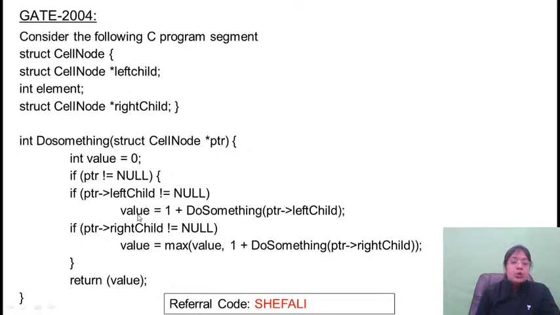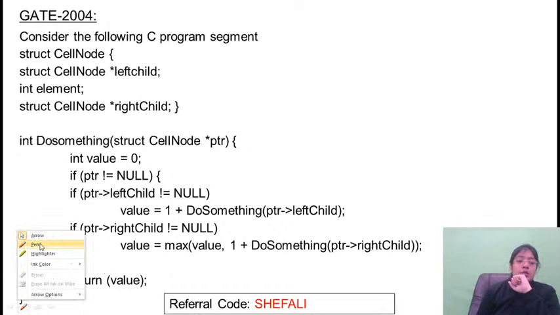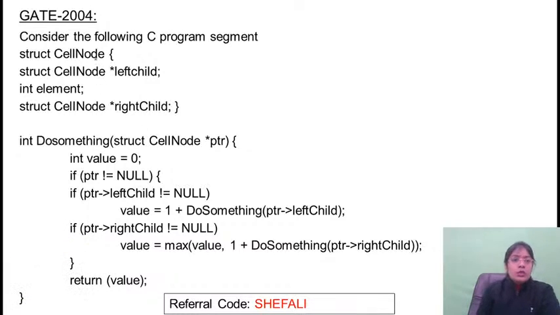So this is the code. Identify whether it's going to return the number of nodes in a tree or number of internal nodes, external nodes, or the height of a tree. Yes, D is the correct answer. See, it is doing the execution on both. So here you can escape from this code.